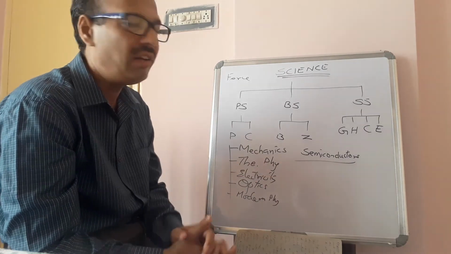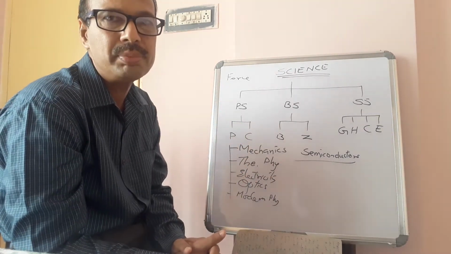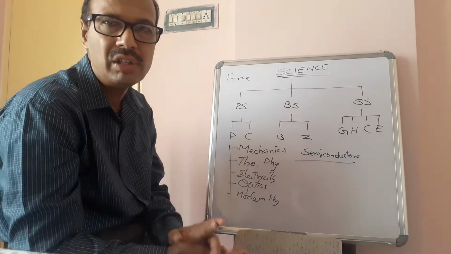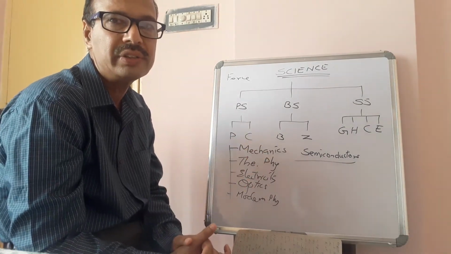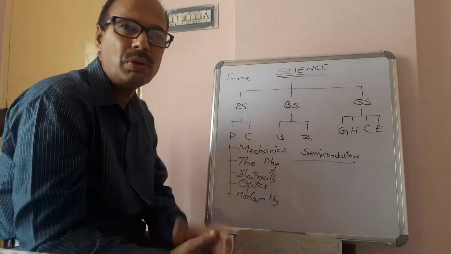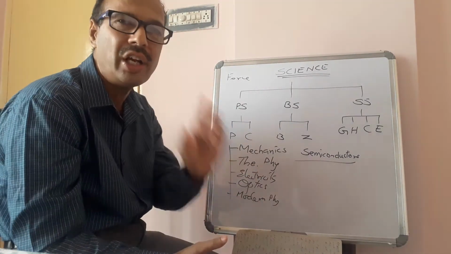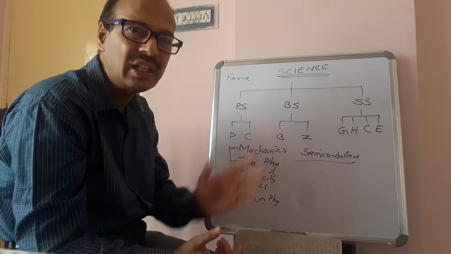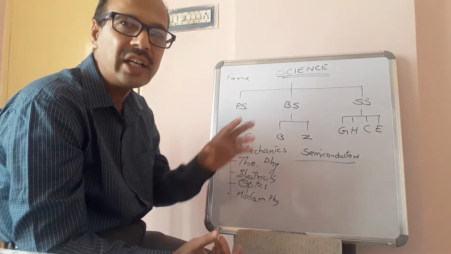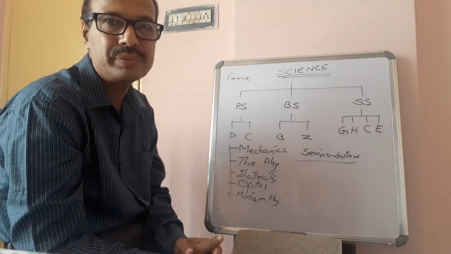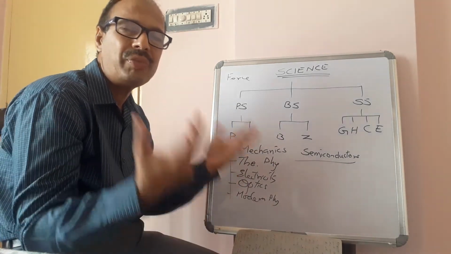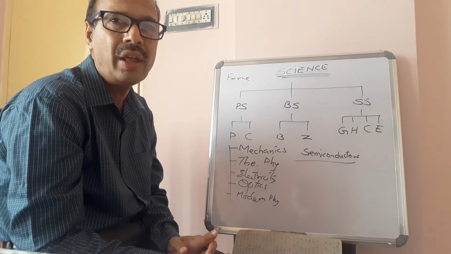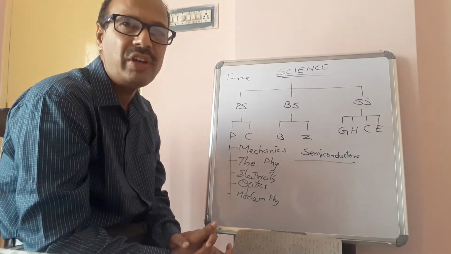At graduation level, they will learn a few chapters, and in post-graduation levels, there will be some books to learn semiconductors. When people go into research, throughout their life they can learn and do research. So for this small topic alone, a person can learn throughout his life.